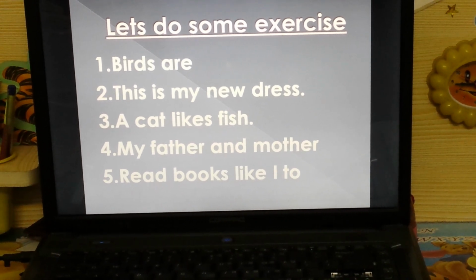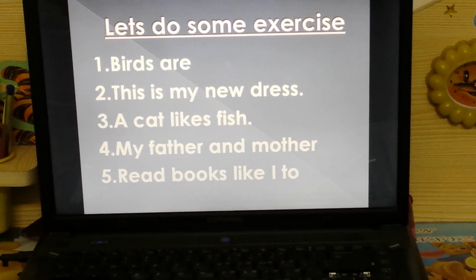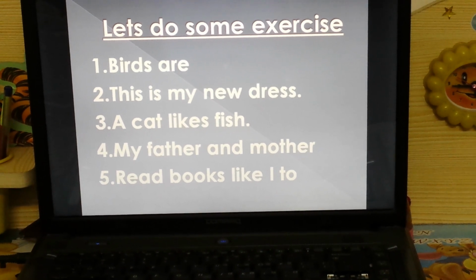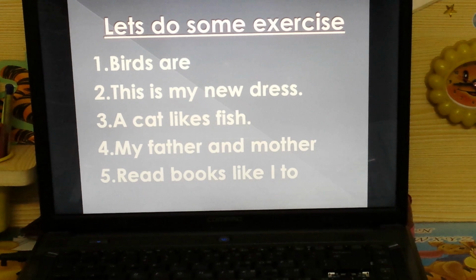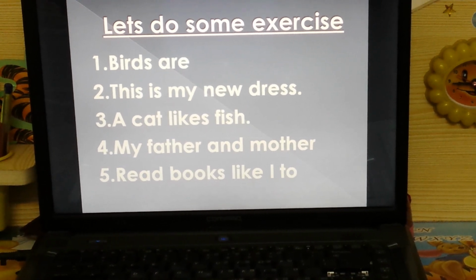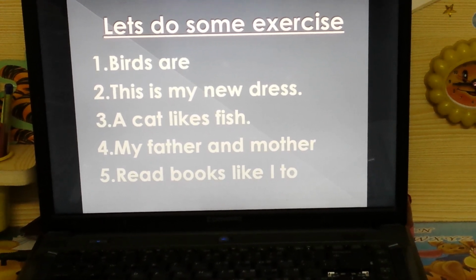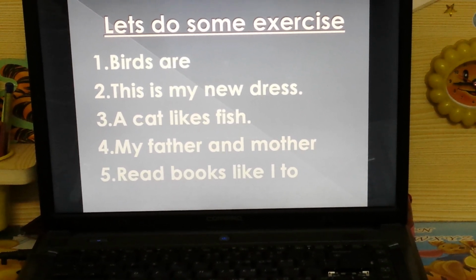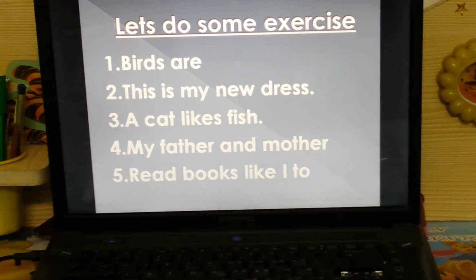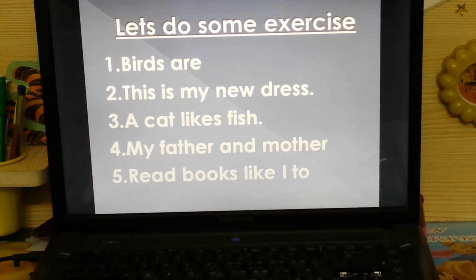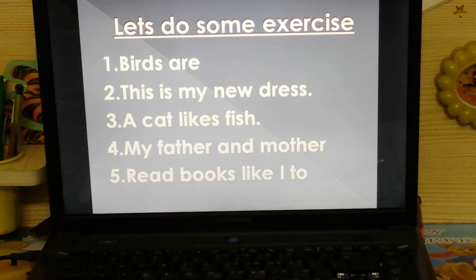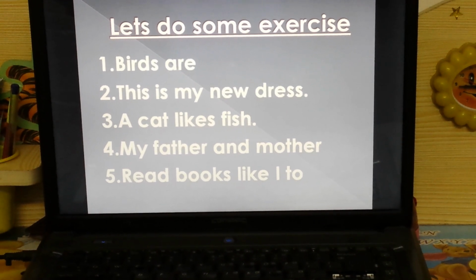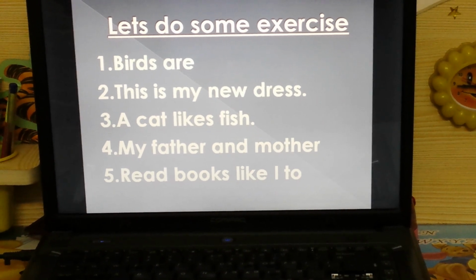Let's do some exercise. You have to identify whether these are sentences or not. First one: birds are. Is it giving you any kind of sense or meaning? No. Only two words, and that too not properly arranged. So, no sense. It is not a sentence. Now, see the second one.